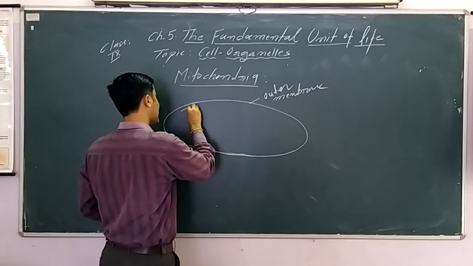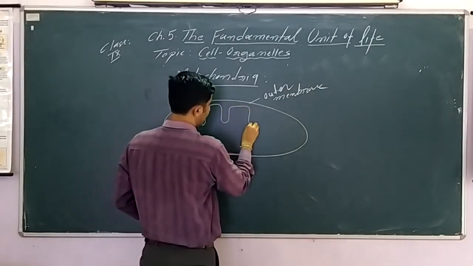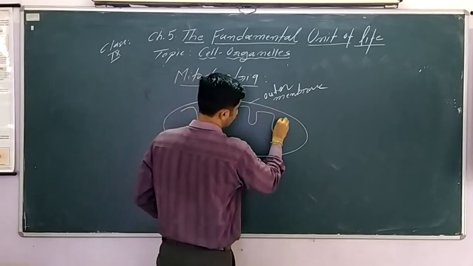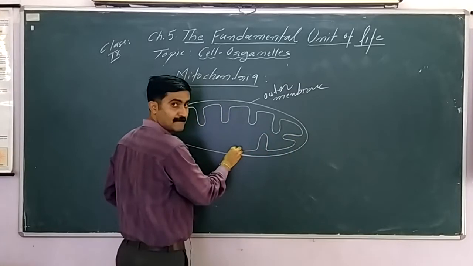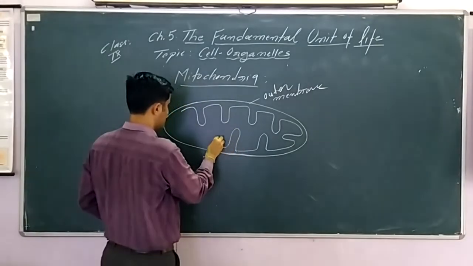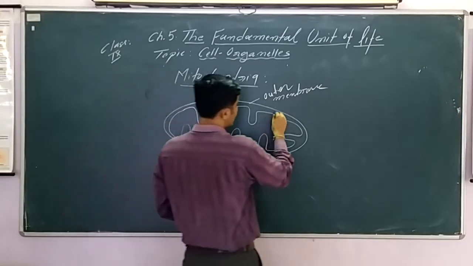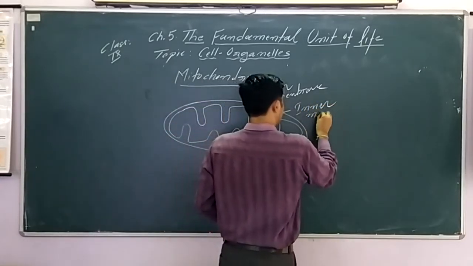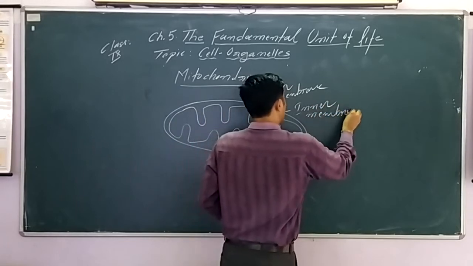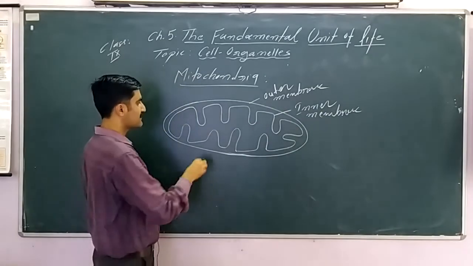The inner membrane is not smooth; it has inner foldings. The gap present between these two membranes is known as the intermembrane space.